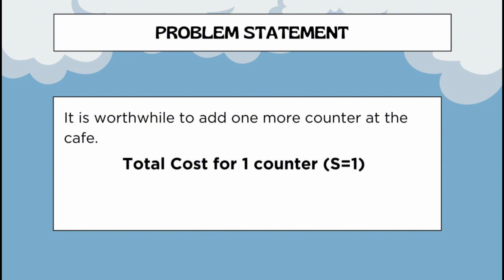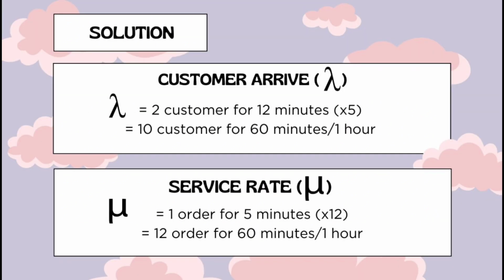So we start by finding the total cost for one counter. Before we start, we must know the mean arrival rate. We know 2 customers arrive every 12 minutes on average, so the average will be 10 customers per 60 minutes. Then the mean service rate. The counter can handle one order in 5 minutes, so it will be 12 orders per 60 minutes.